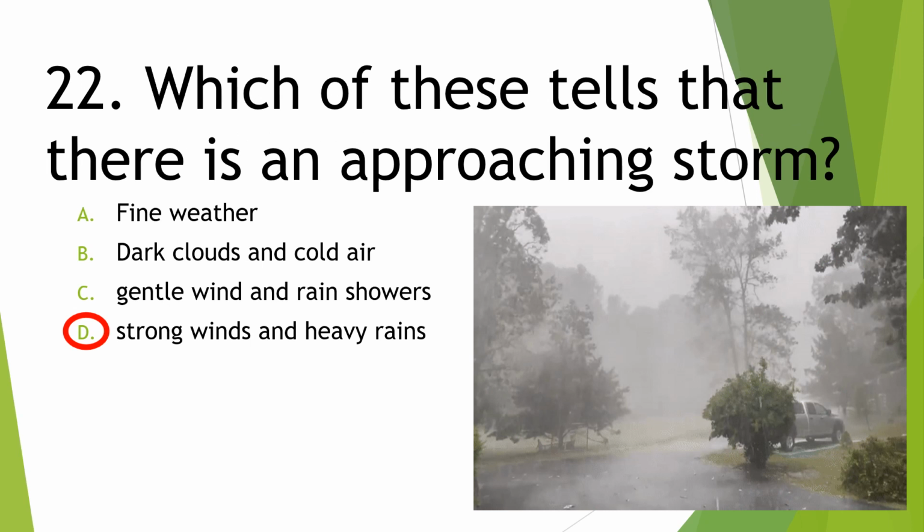Next, which of these tells that there is an approaching storm? A. Fine weather. B. Dark clouds and cold air. C. Gentle wind and rain showers. D. Strong winds and heavy rains. Okay, it's letter D.